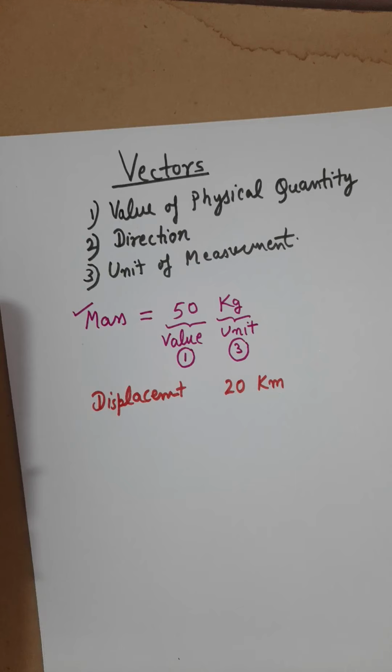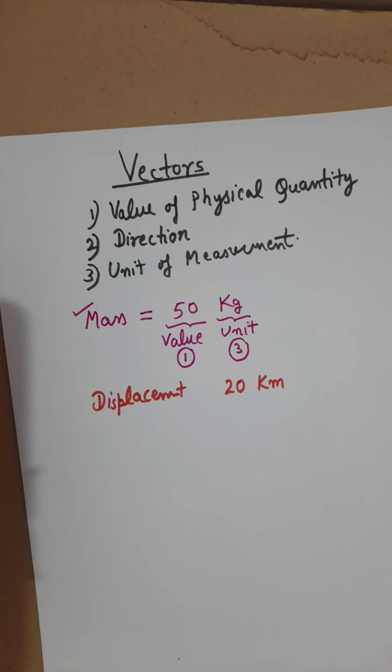And why is it incomplete? Displacement is not a quantity which can be uniquely determined by 20, which is the magnitude, and kilometer, which is the unit, because traveling 20 kilometer also requires one more piece of information: in which direction.